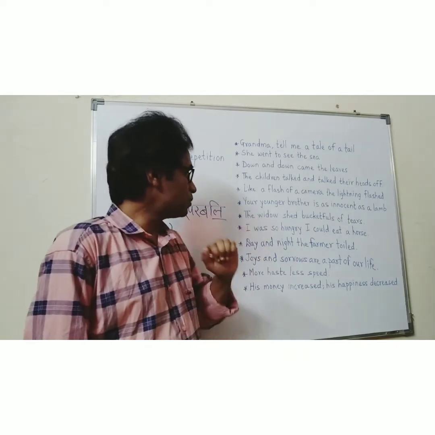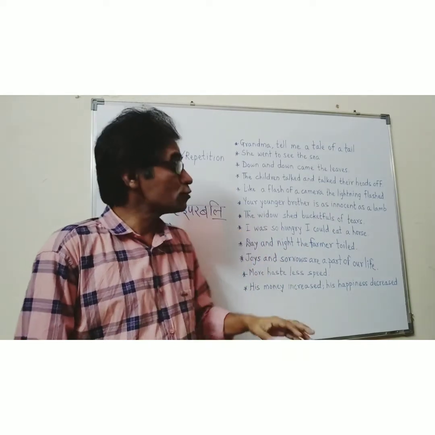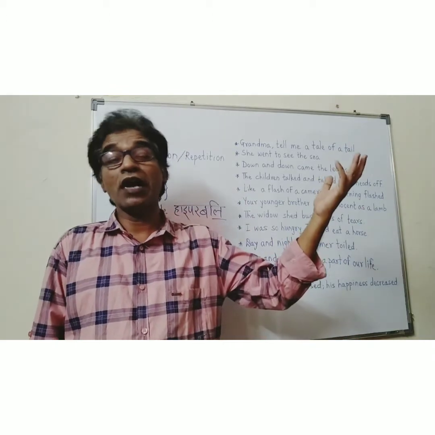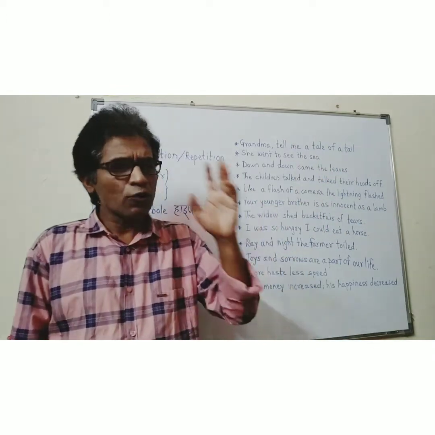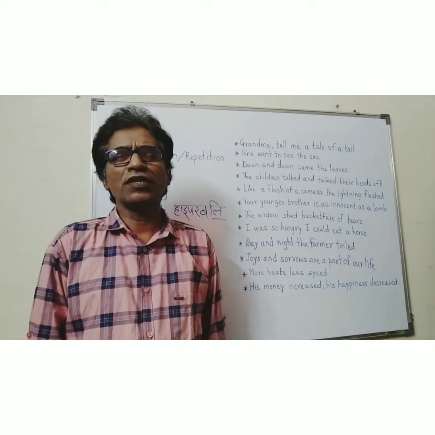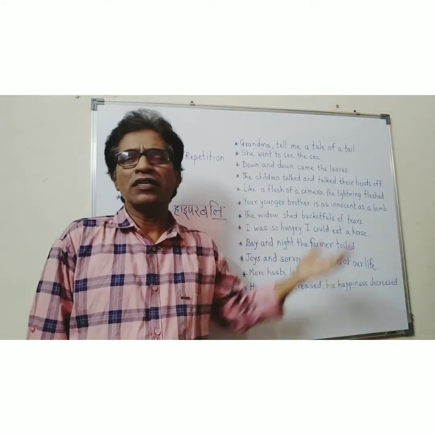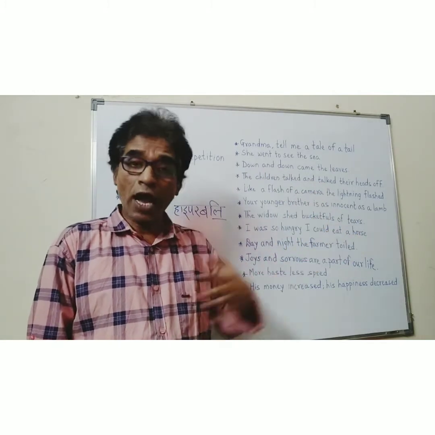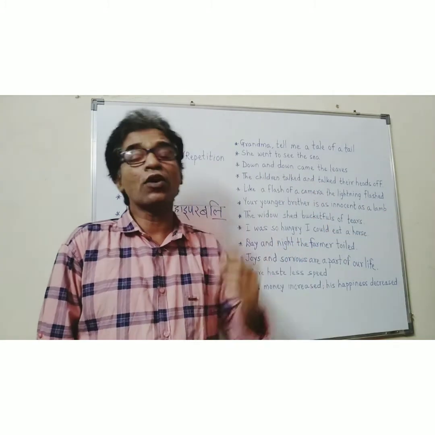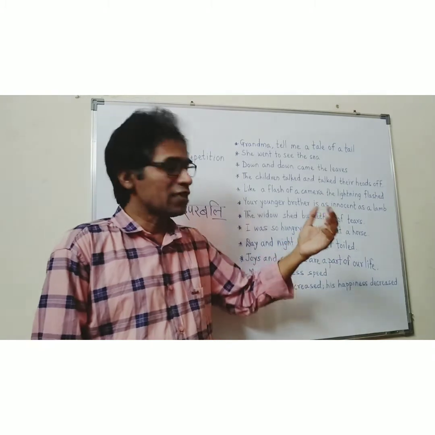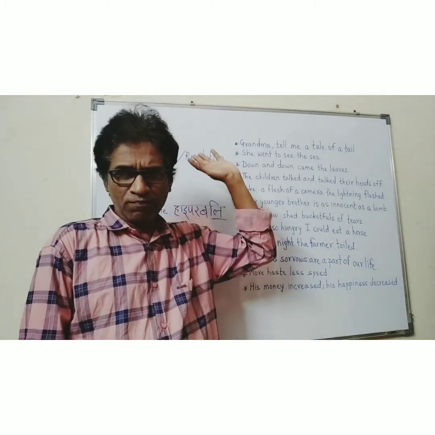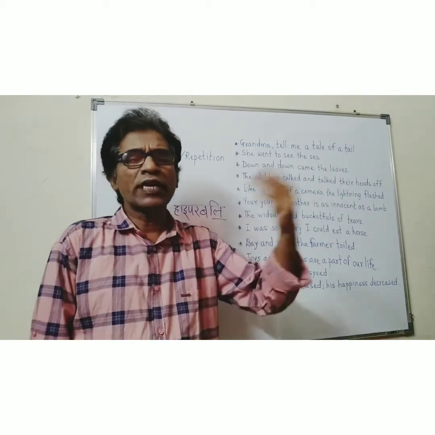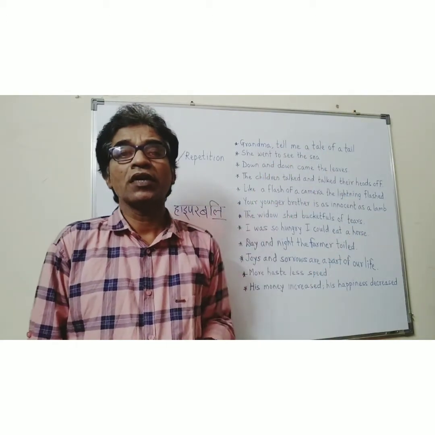So this is hyperbole. Second example, I was so hungry I could eat a horse. This is a way of saying when somebody is very, very hungry, he could say, I was so hungry I could eat a horse, or I am so hungry I could eat a horse. Could shows past ability, or can show future possibility.